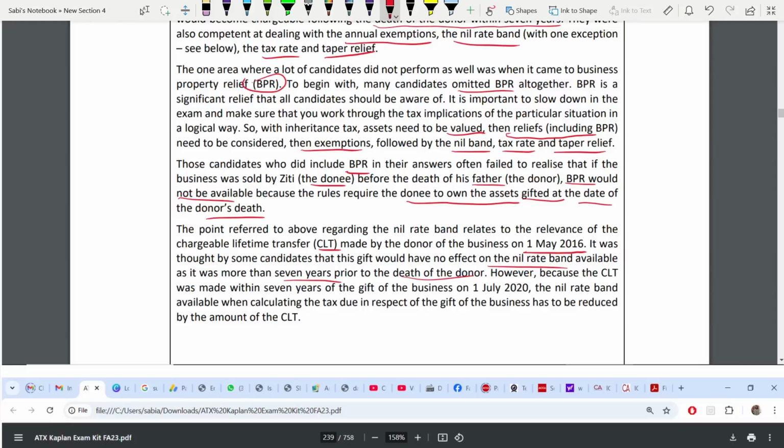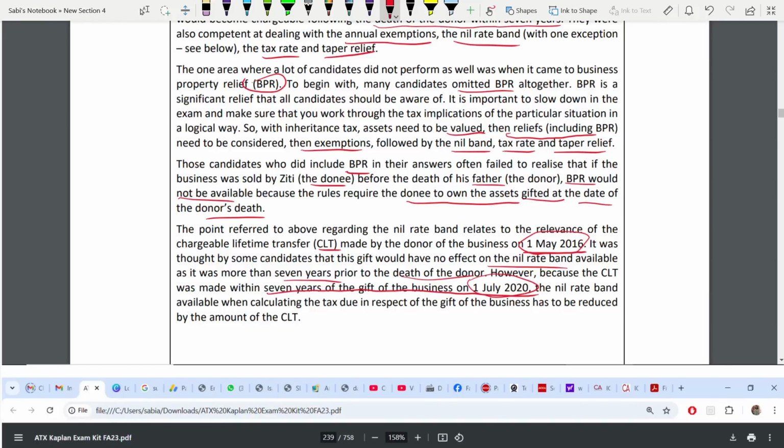But it is not at the death of the donor. You have to see the CLT was made within 7 years of the gift of the business. When are we gifting this gift? On 1st May 2016. When are we gifting the business? 1st of July 2020. From this date onwards, you have to check. From 1st July 2020, you have to go 7 years back, not from the date of death, to see whether the nil rate band is available or not. This mistake students often make in IHT.